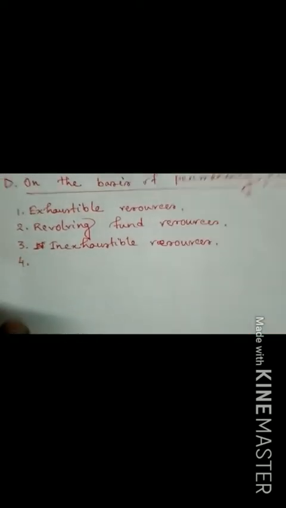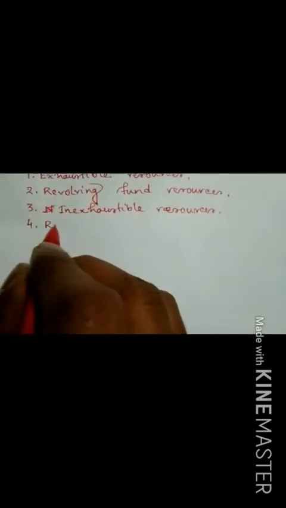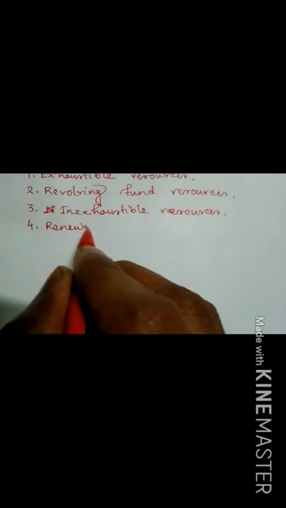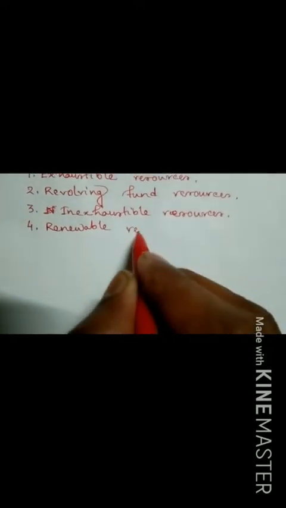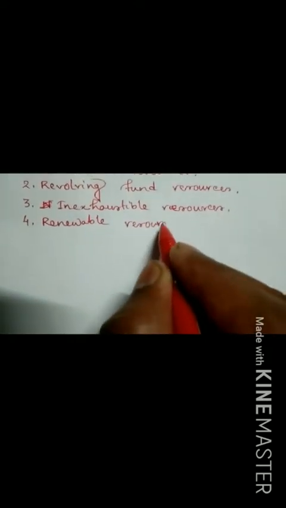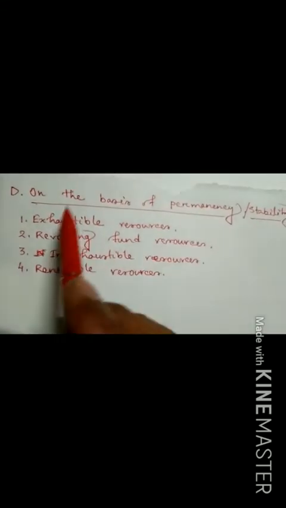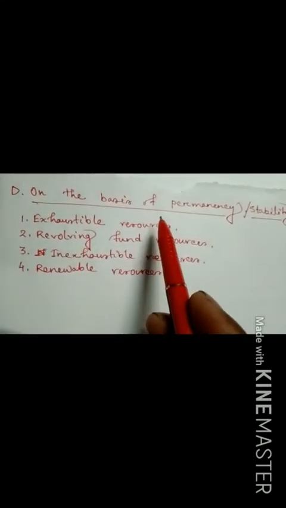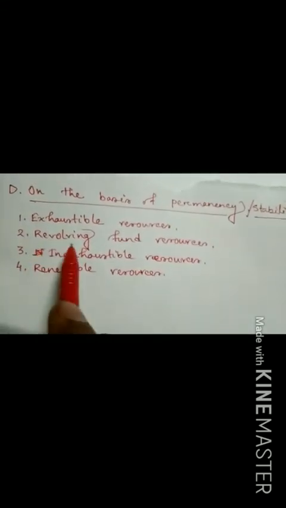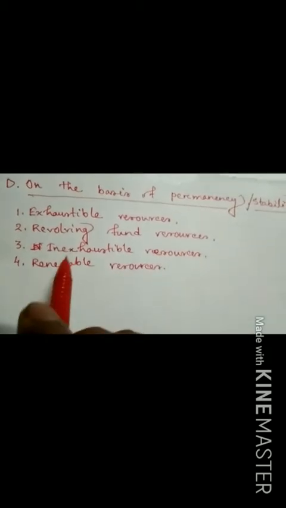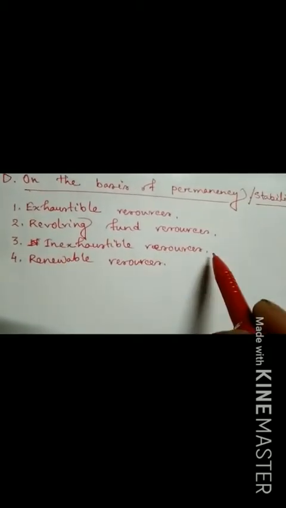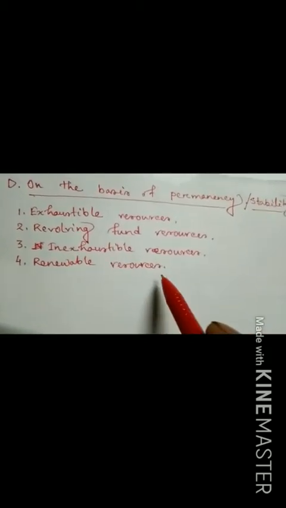And the fourth one, renewable resources. So these are the four types of resources. One is called the exhaustible resources, one is called revolving fund resources, inexhaustible resources, and renewable resources.